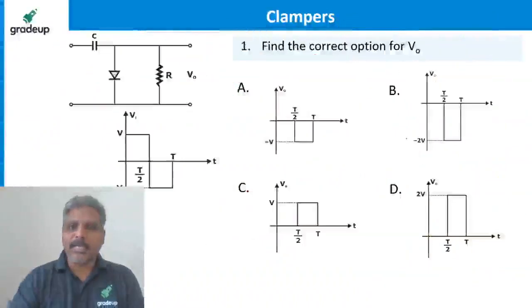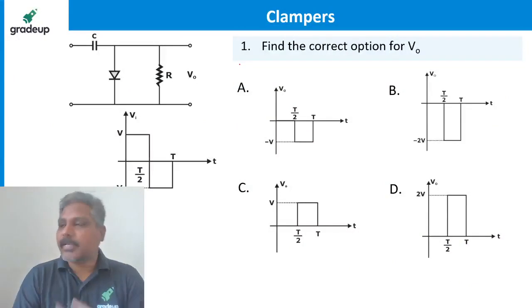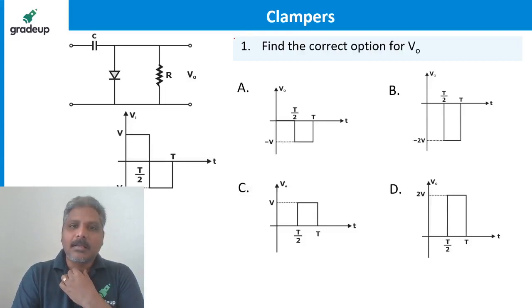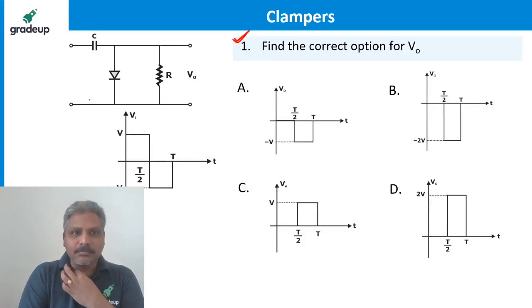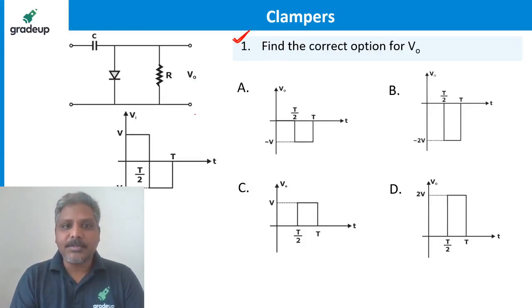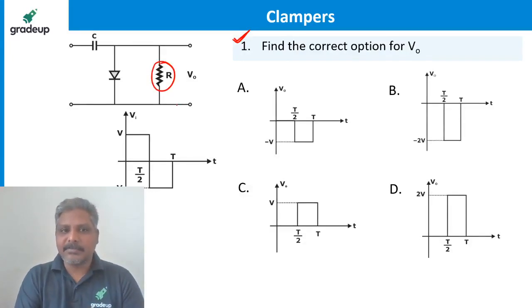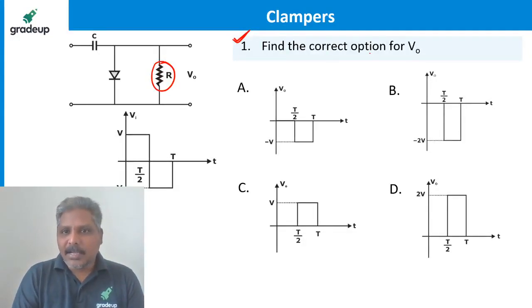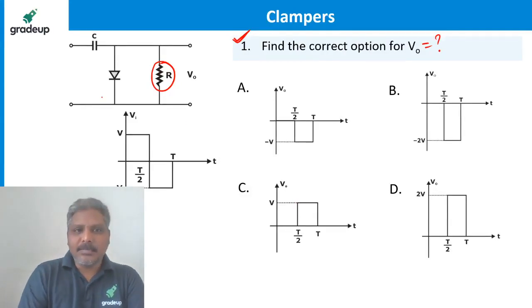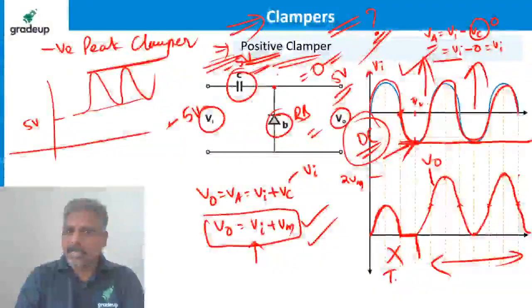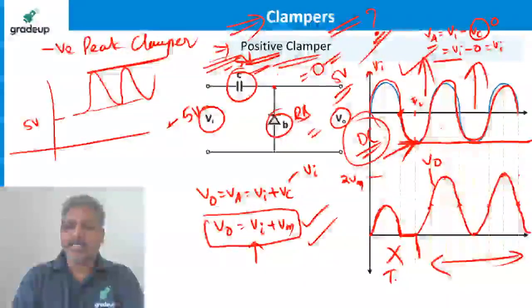Let's go for some problems, guys. Make it faster. I have to give you the multiplier also. First problem. This is the circuit shown. Don't worry, I'll tell you about this resistance later. Let's finish this problem first and forget about this resistance. Find the correct option for the output. This is the input, and I forgot to tell you, input need not be sinusoidal. Just for explanation, I gave this input as sinusoidal.